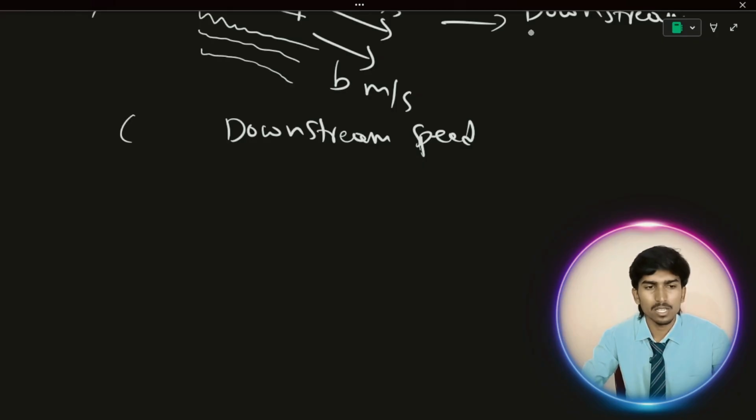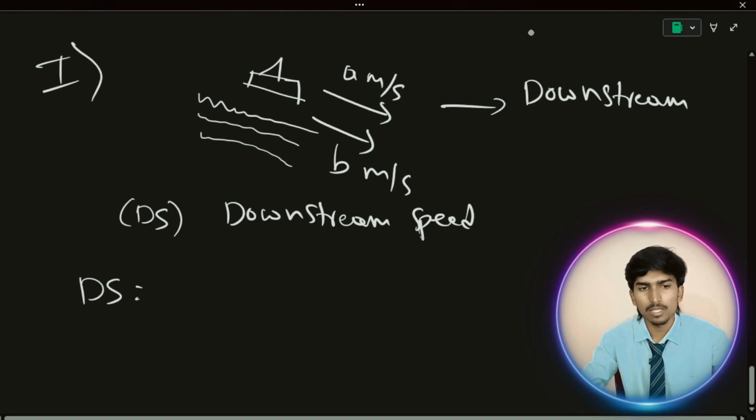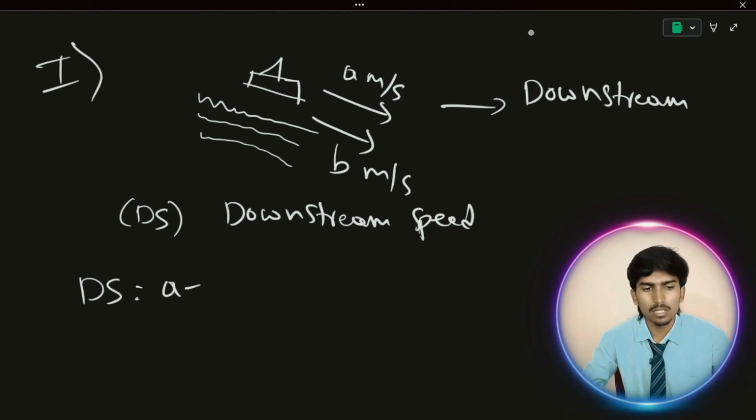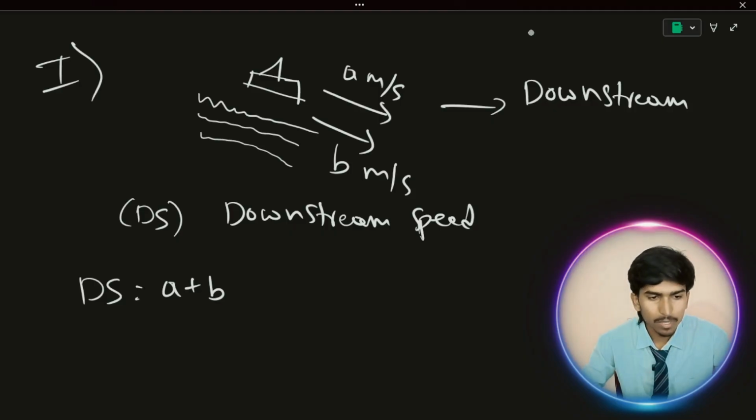Let us consider downstream speed as ds, which is equal to a plus b. We add these two speeds, the boat speed and the water speed, because whenever you are moving in the same direction as the water, the speed automatically increases. The speed of the water adds to the speed of the boat. So a plus b is this condition.